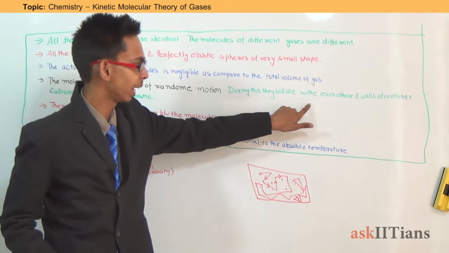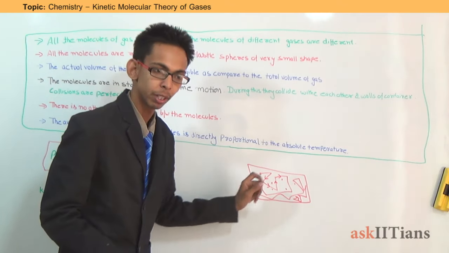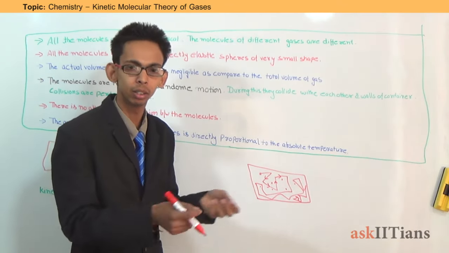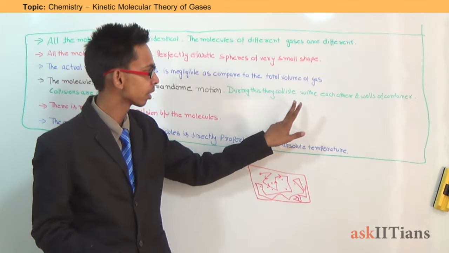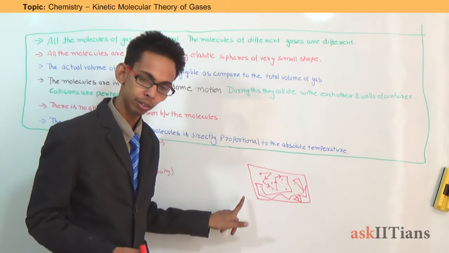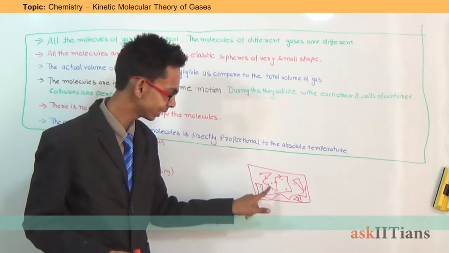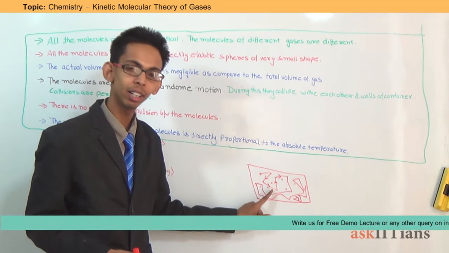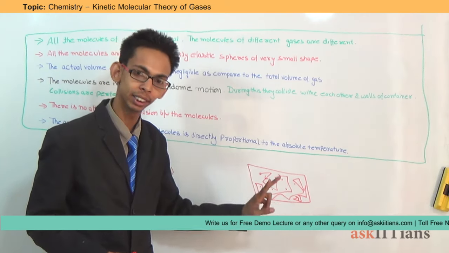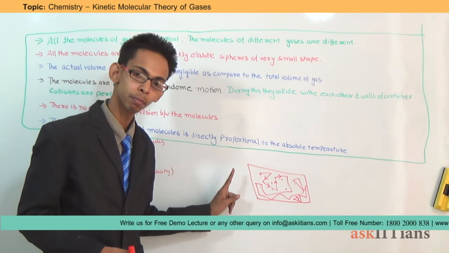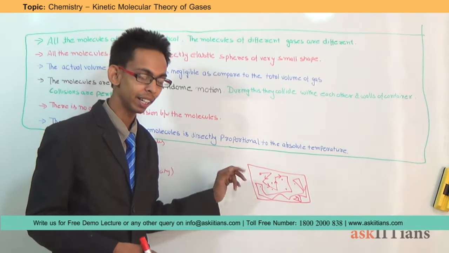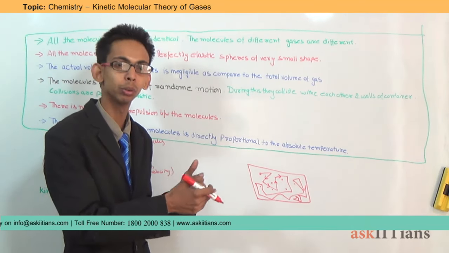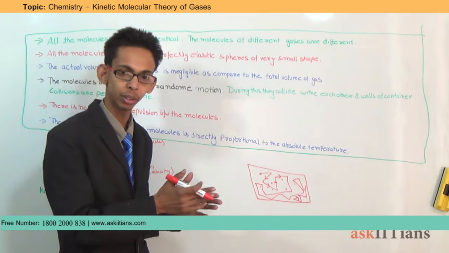During this, they collide with each other. The two or more different molecules, which are moving randomly in different directions, will collide with each other sometimes, and also with the wall of the container. This collision is perfectly elastic. It means that while two molecules collide with each other or with the wall of the container, energy remains fixed. There is no transfer of energy, no gain of energy or no loss of energy during collisions.